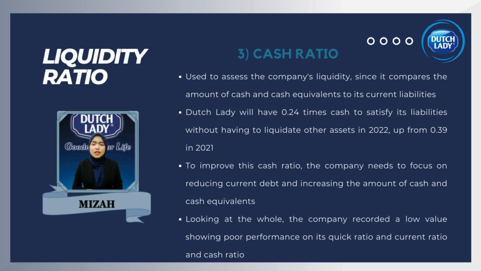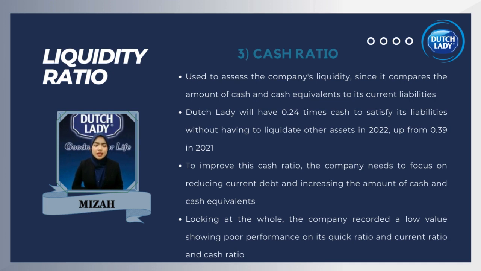To improve this cash ratio, the company needs to focus on reducing current debt and increasing the amount of cash and cash equivalents. So looking at the whole, the company recorded a low value showing poor performance on its quick ratio, current ratio and cash ratio in both years, with 2021 being slightly better.